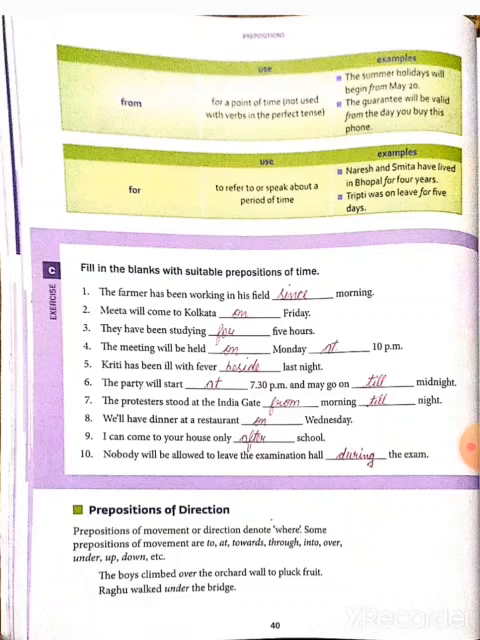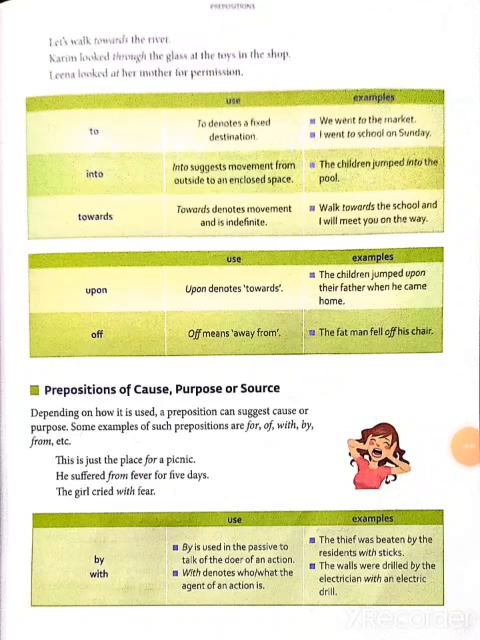Prepositions of movement or direction also tell us where, but usually indicate direction. Some prepositions of movement are to, at, towards, through, into, over, under, up, down, etc. Example, the boys climbed over the orchard wall, they plucked fruit, and Raghu walked under the bridge. And in your book, make one table showing how we use the prepositions of direction: to, into, towards, upon, off.